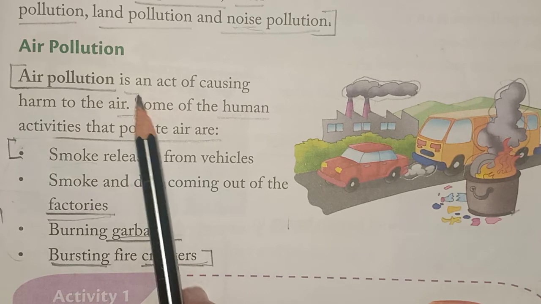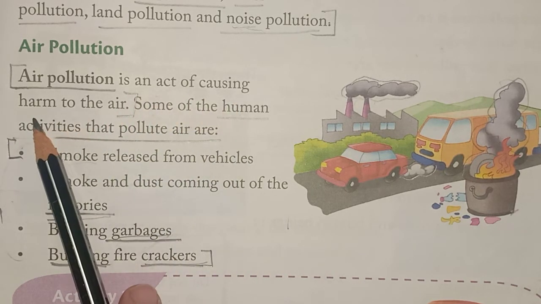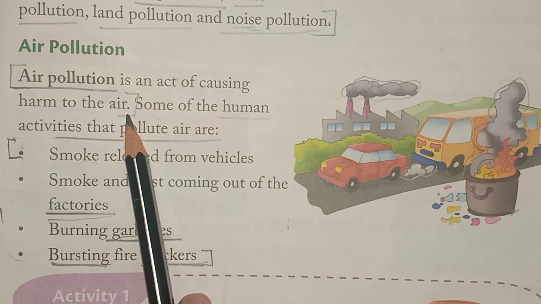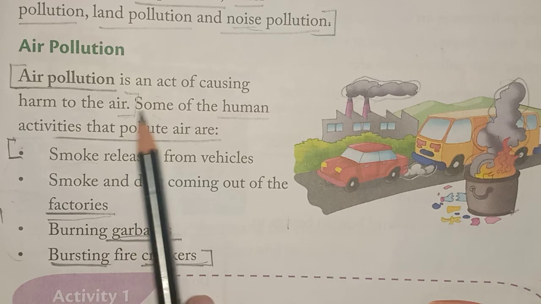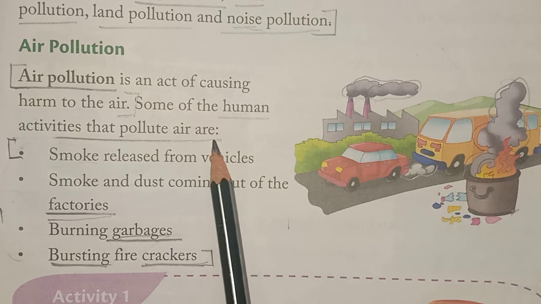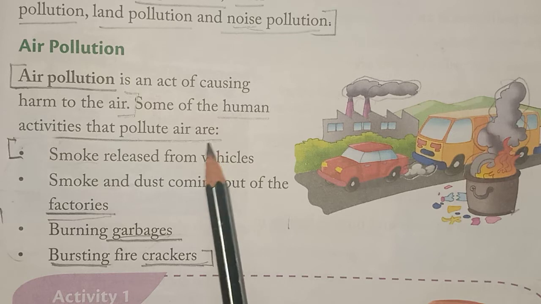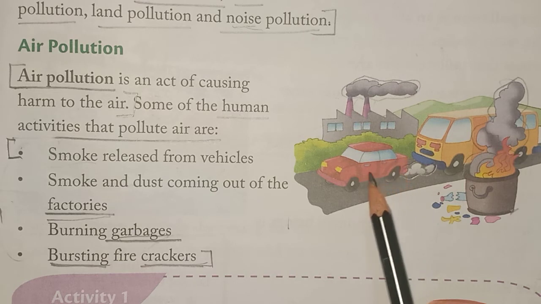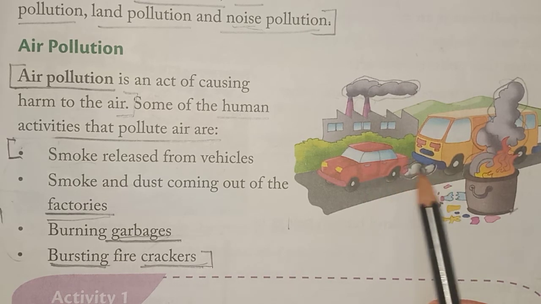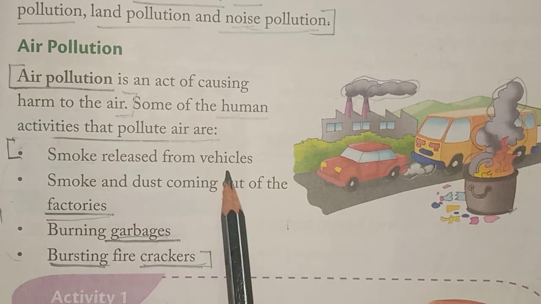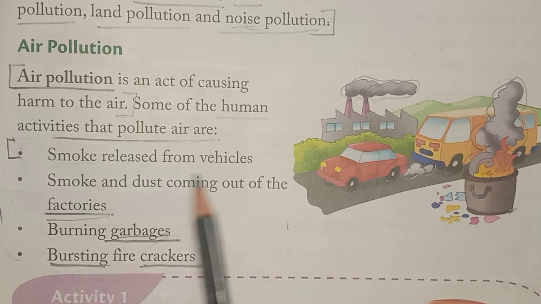Air pollution is an act of causing harm to the air. When we cause any harm to the air, it is air pollution. Some of the activities done by humans which pollute the air are: the first one is smoke released from vehicles. See, can you see the picture here? The car is releasing smoke. So, smoke released from vehicles pollutes the air.